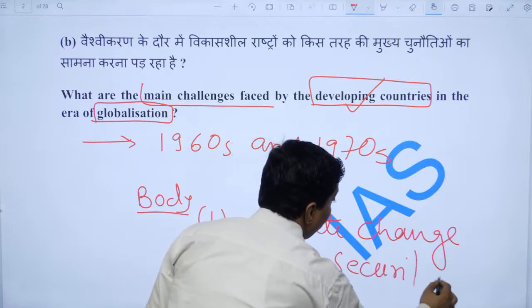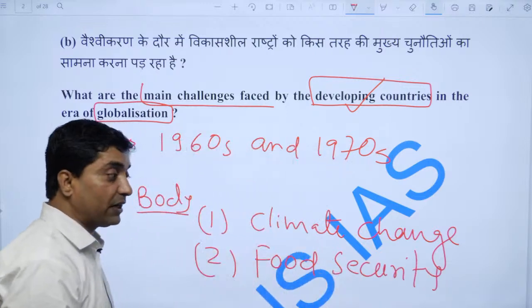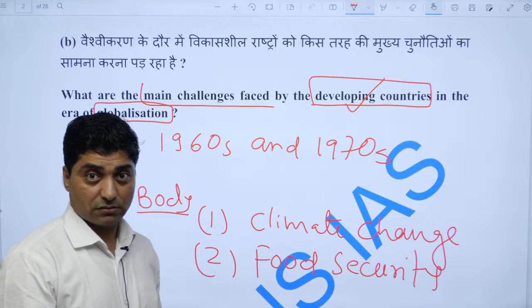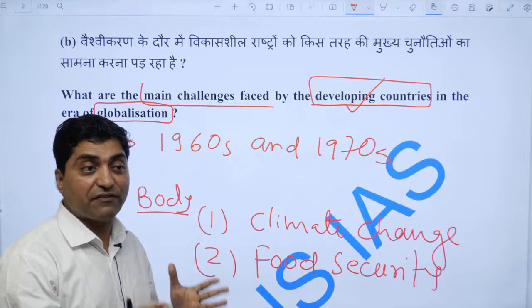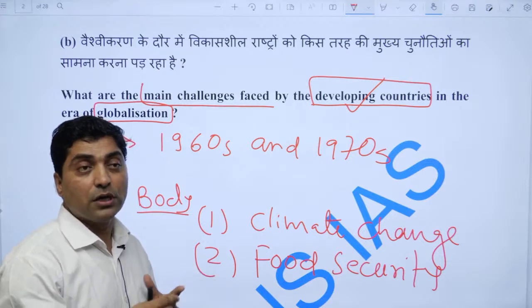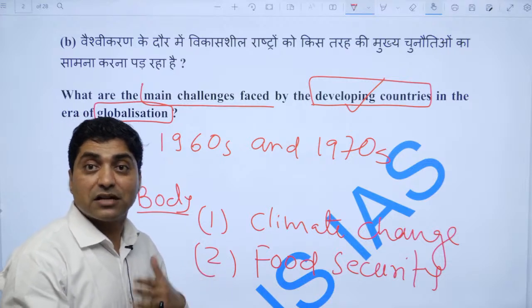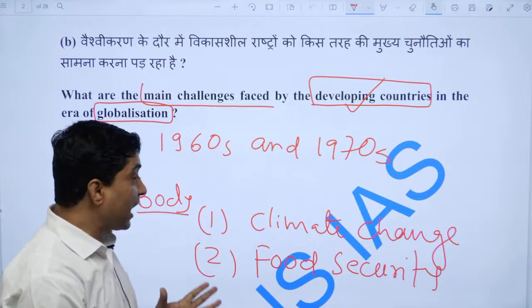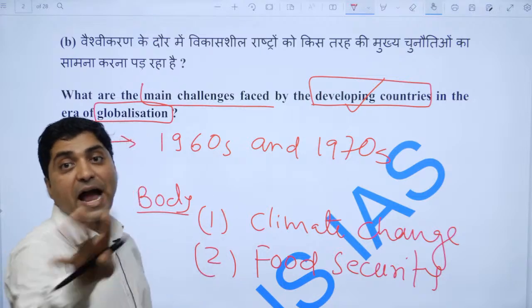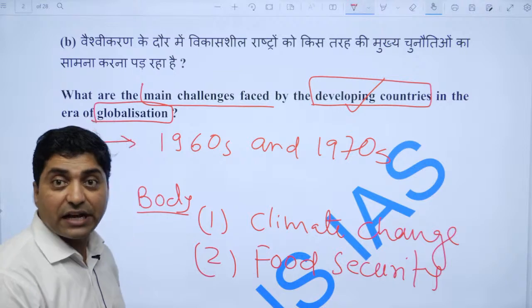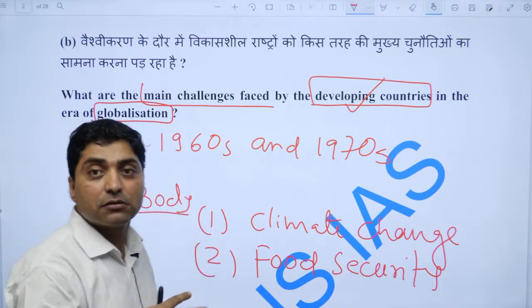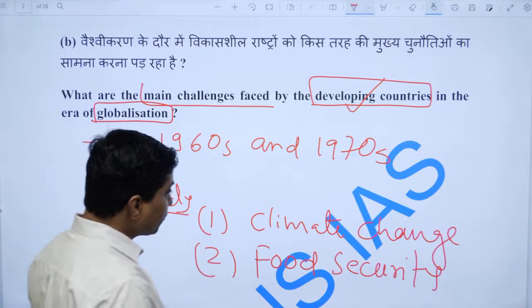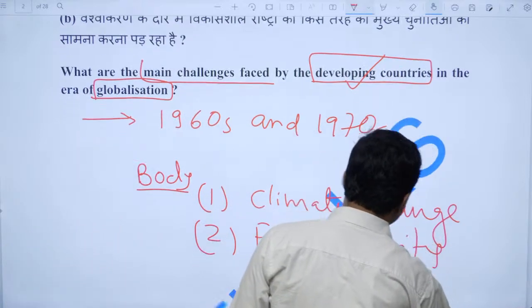One can give an example: since February 24, 2022, when Russia attacked Ukraine, you look at its impact on the global world, and that is due to globalization, because the world is highly connected. So food security is another problem, right?